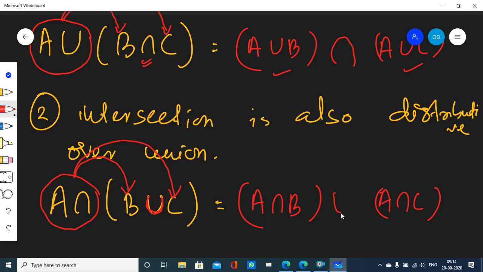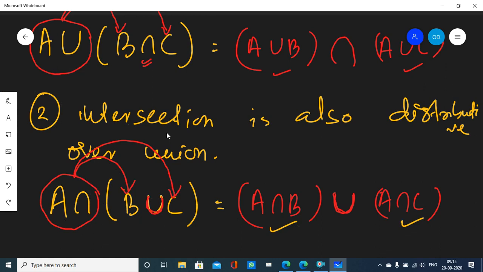You got it? As you can see here, this intersection with A is being distributed between B and C, right? That is why it is called distributive law.